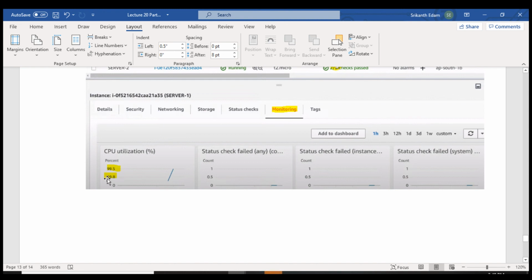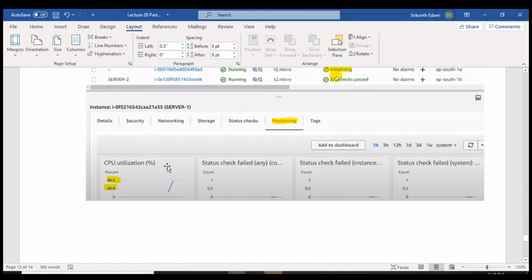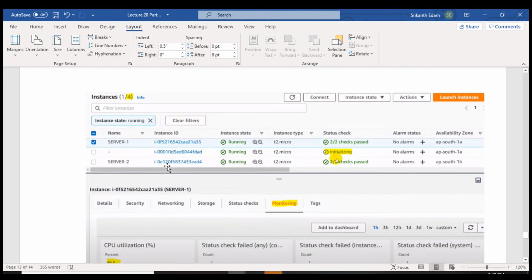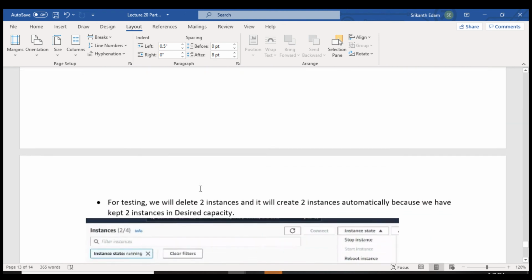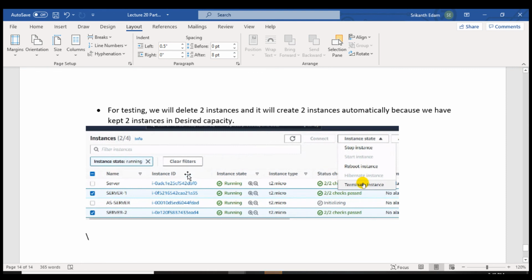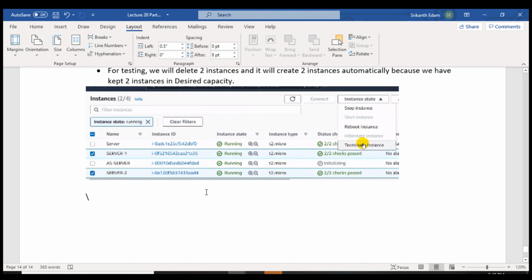So here on one server the CPU utilization crossed 50%. So what will happen is, it is going to launch one more instance. So now I have 4 instances available. So for testing, what I did is I selected 2 instances and deleted them. Because I kept 2 instances in desired capacity, it is going to create 2 instances again automatically by default. So this is how auto scaling works, guys.